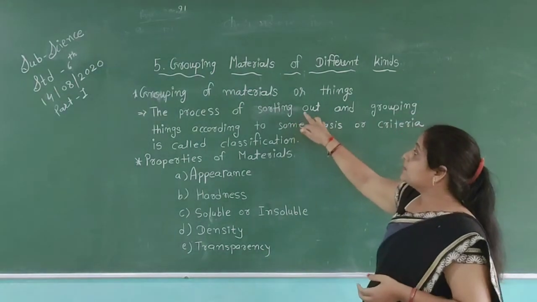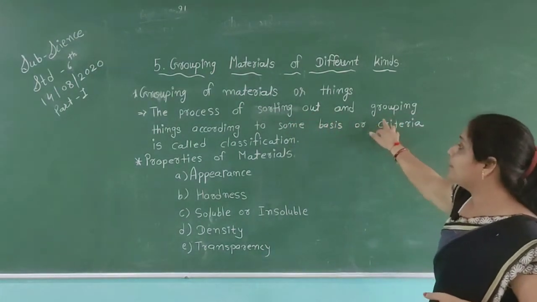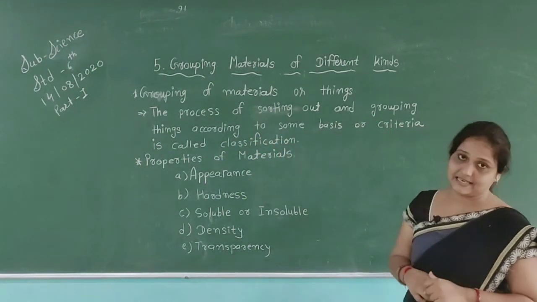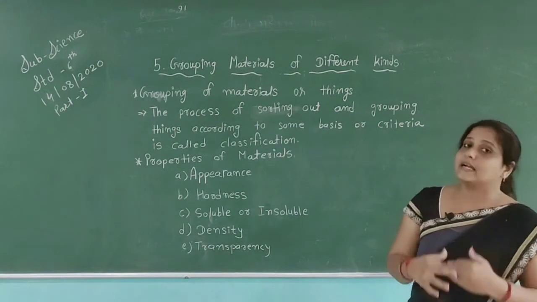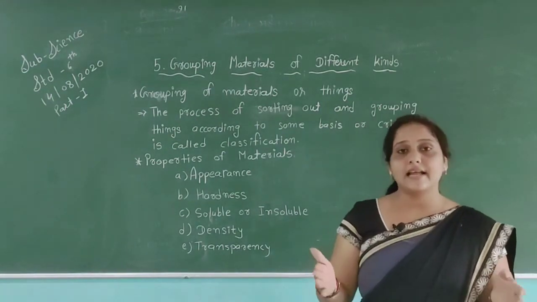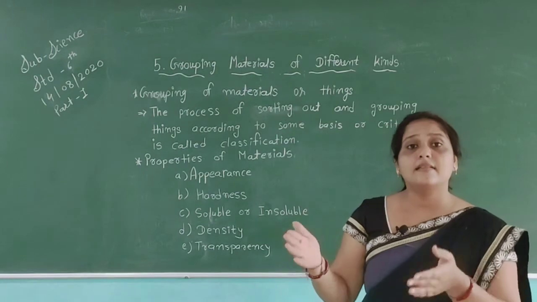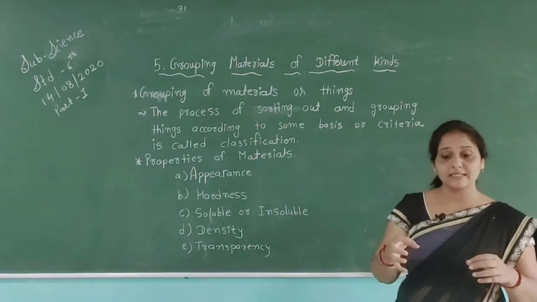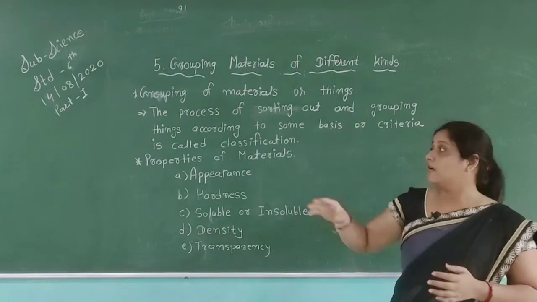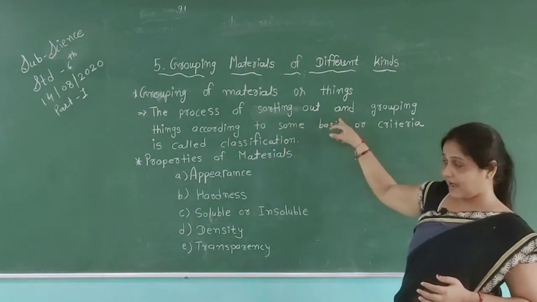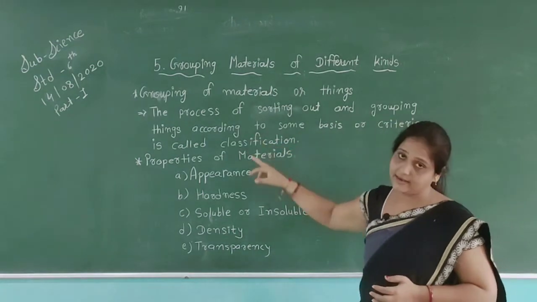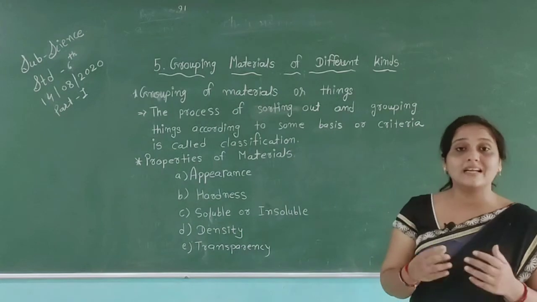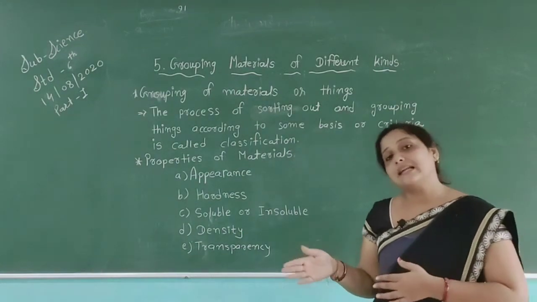The process of sorting out and grouping things according to some basis or criteria is called classification. Classification, that means we classify them into different columns. The process of sorting means we can classify them. The process of sorting out and grouping things according to some basis or criteria is called classification.